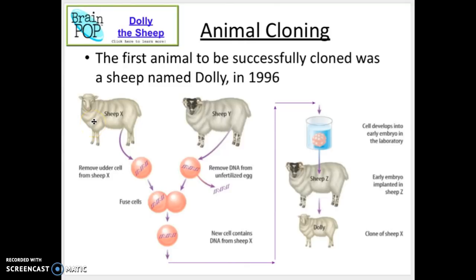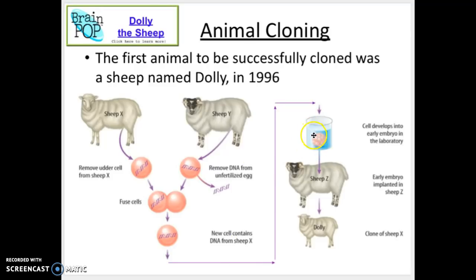From sheep X, they're going to grab some cells, and from sheep Y, they're going to grab an unfertilized egg, but they take the DNA out of that egg and put the DNA from sheep X into that unfertilized egg of sheep Y. Now we have that unfertilized egg with the DNA from the first sheep. Then that cell is going to develop into an embryo. This is the zygote stage.